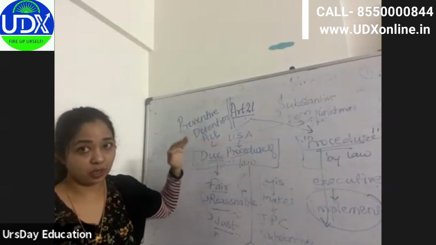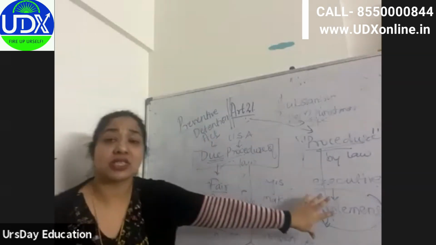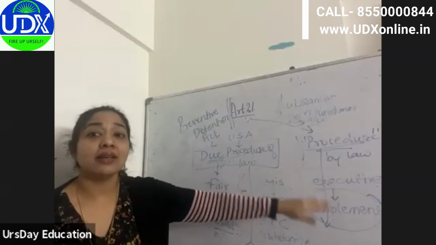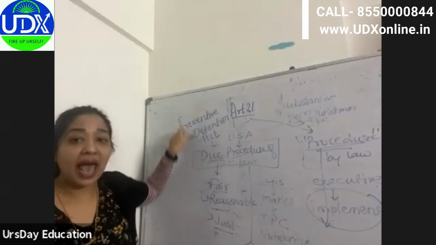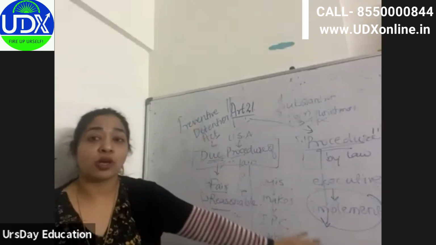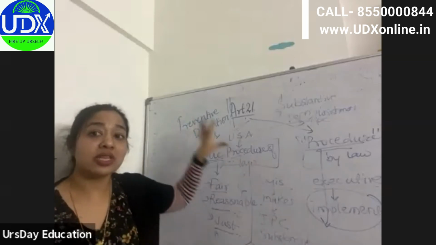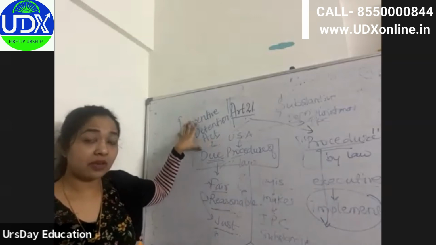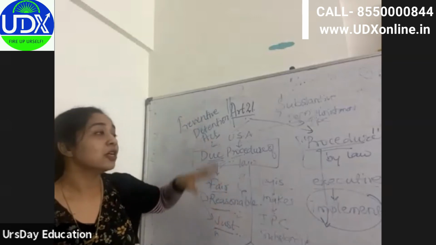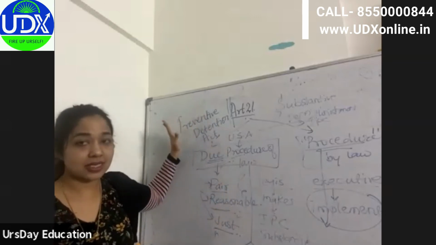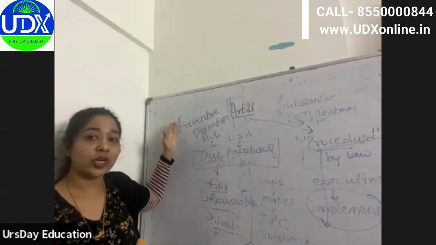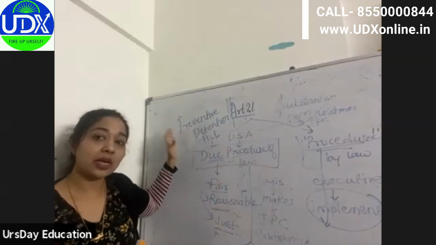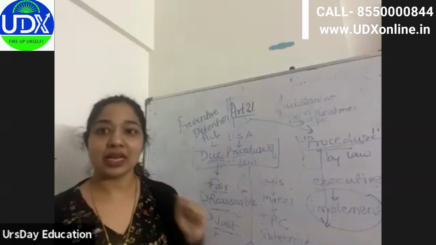We do not have due process of law in India. We only have procedure established by law, and this whole act has been covered under procedure established by law. This is the procedure which has been given for arresting people. That's why we cannot say that this is unconstitutional. We cannot question this act because it is made by Parliament, the legislature.